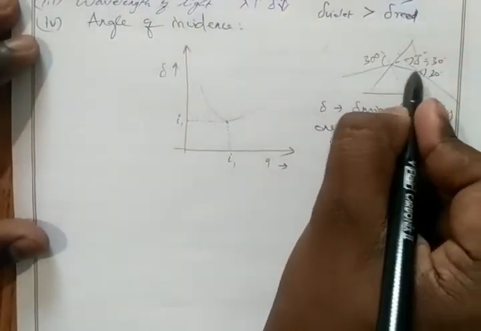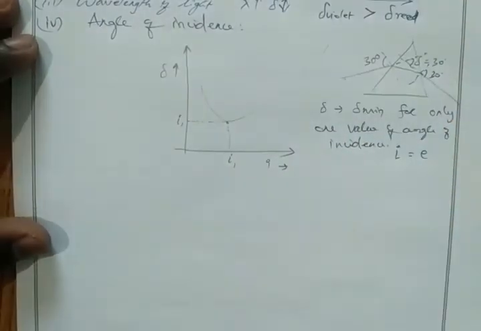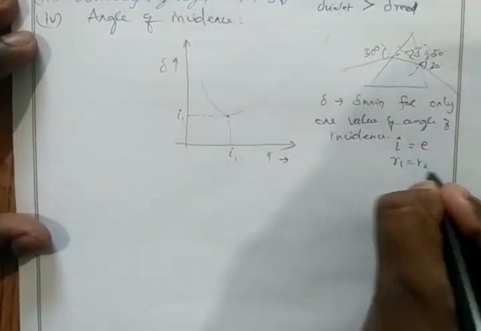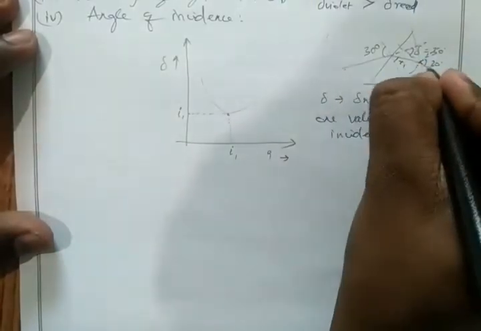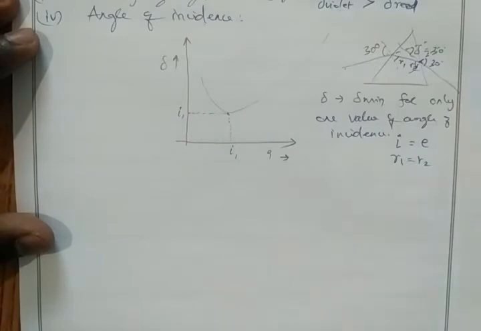Okay, it creates a straight line. So angle of incidence equals angle of emergence. Okay, then again R1 equals R2 also. So all the values will be equal. Then only we have the same value of angle of incidence and angle of emergence.